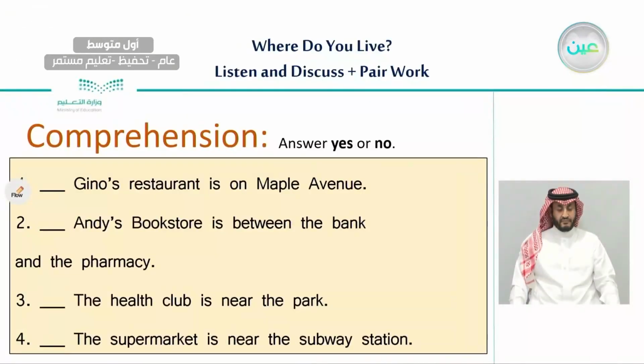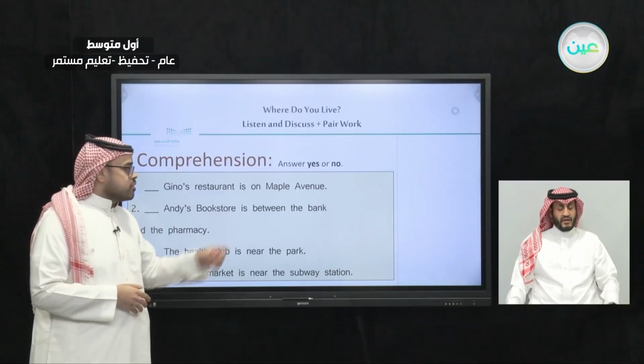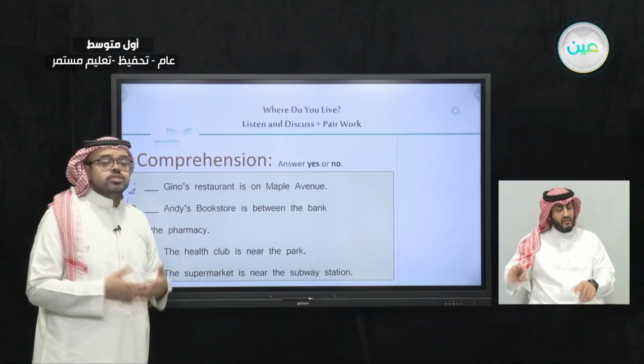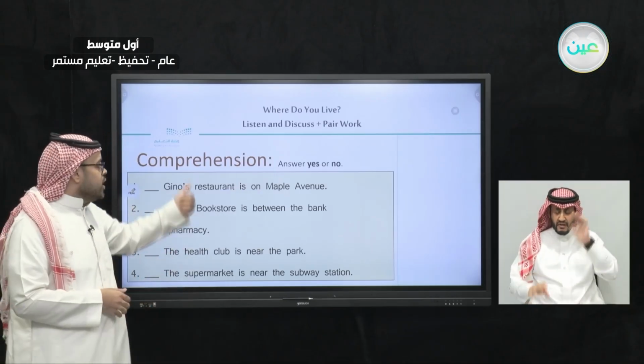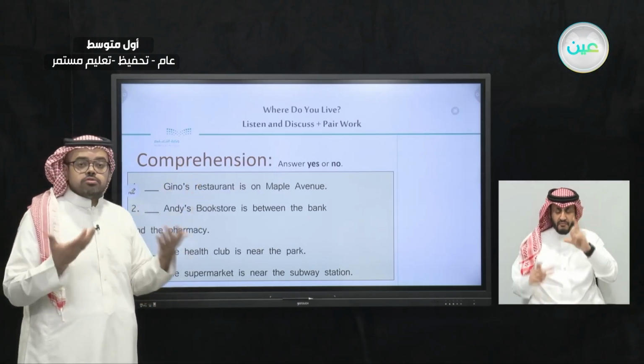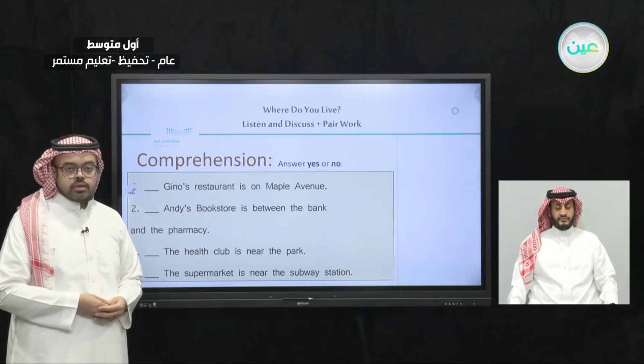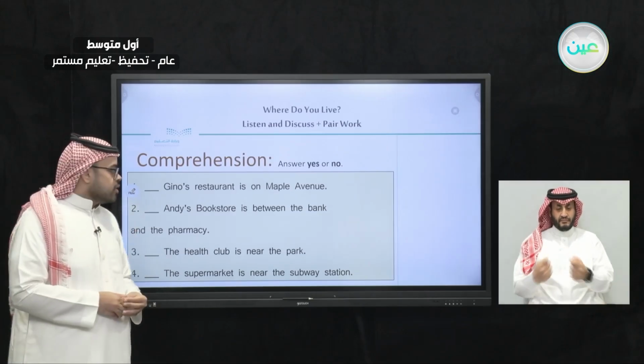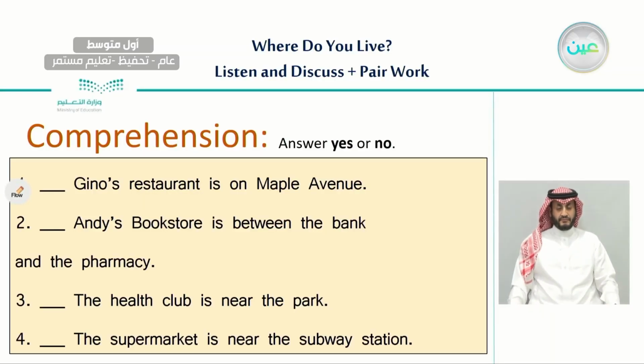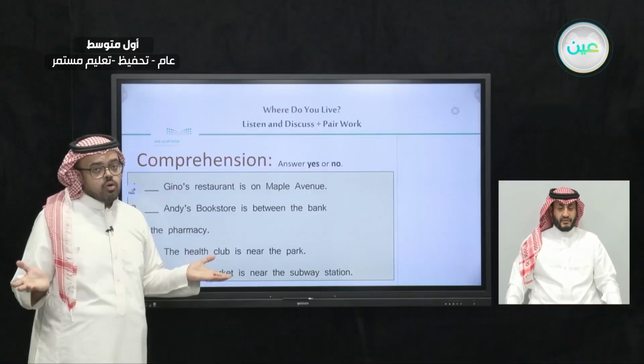So here we have 4 questions about the map we have seen. All we have to do is to answer with yes or no, just to make sure that we comprehend, we understand the map. So the first one is, Geno's restaurant is on Maple Avenue. Is this yes or no?